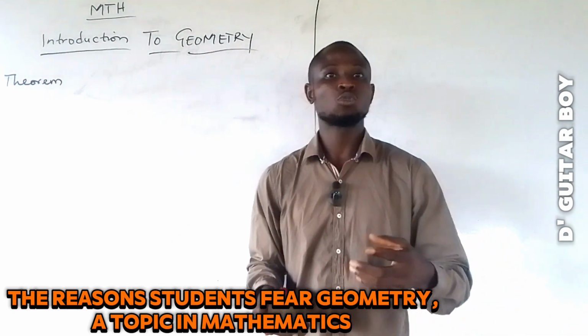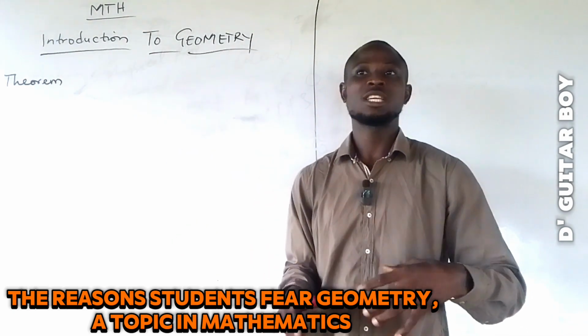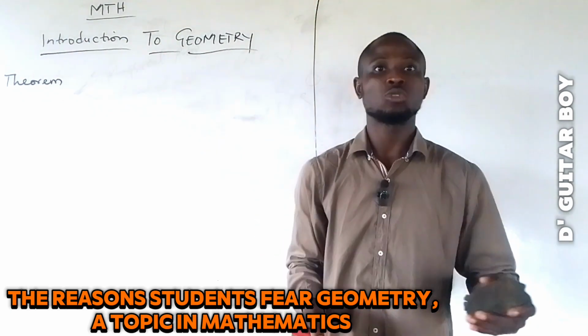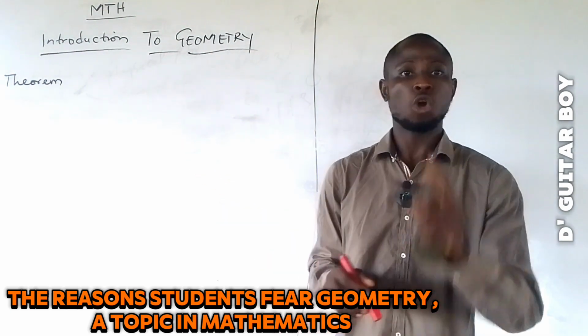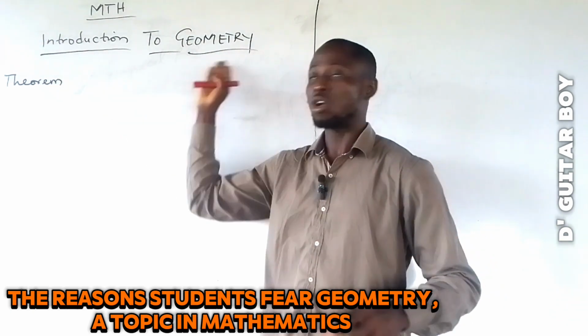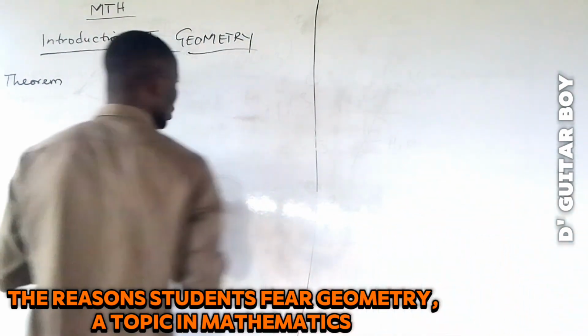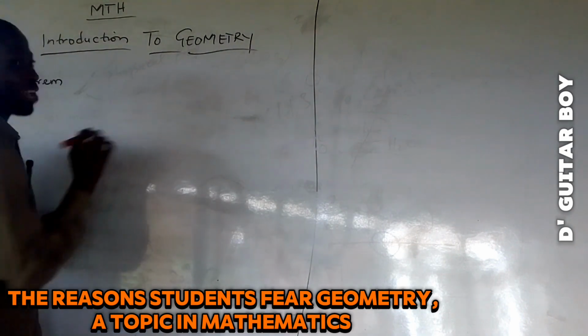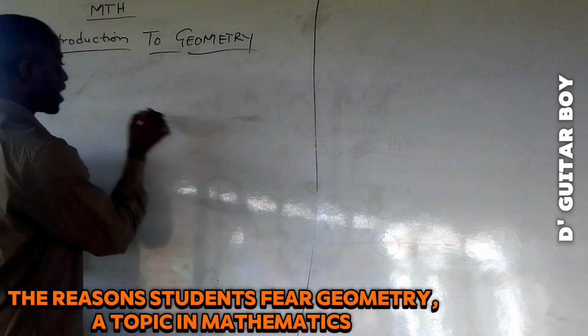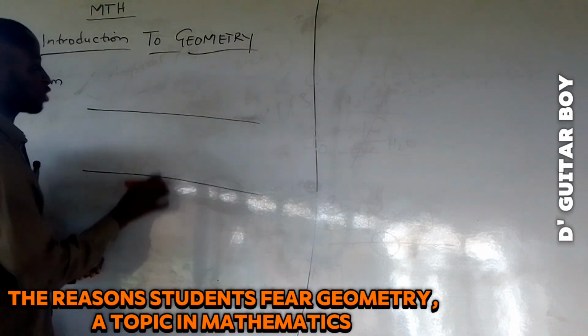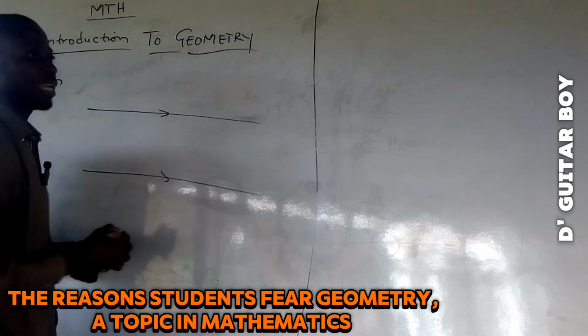Usually I teach my students like this. When we are in the class, we say, I know that if I throw this thing up, it will fall to the ground. Example of one theorem. We have many theorems under geometry. One theorem states that if a transversal cuts through two parallel lines, let's say these two lines are parallel lines, this line is parallel to this line.